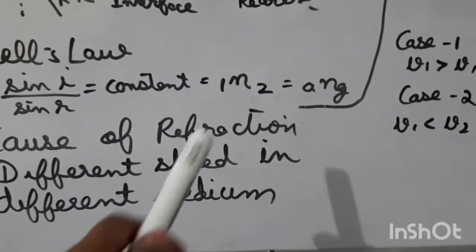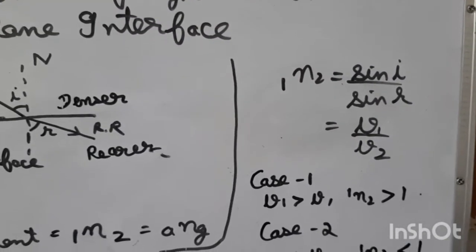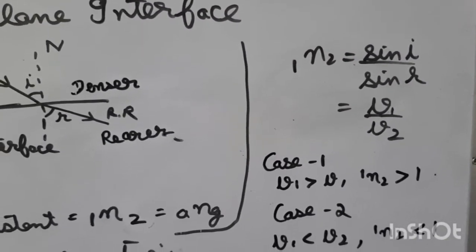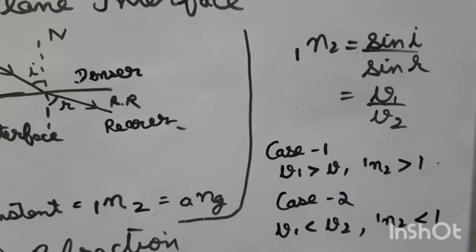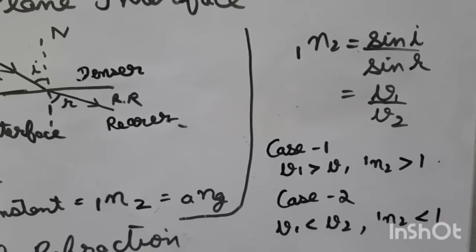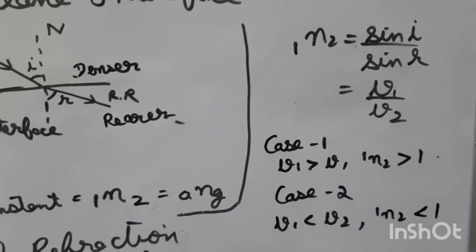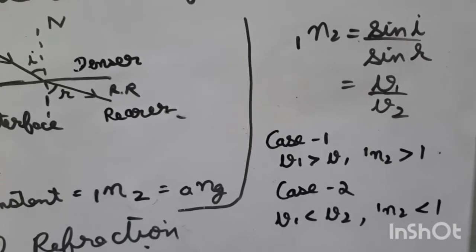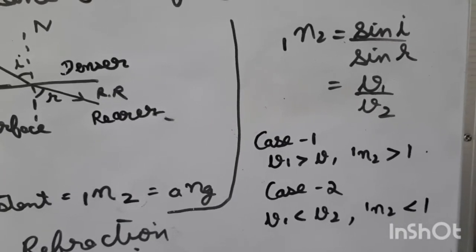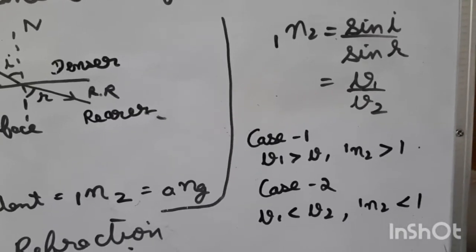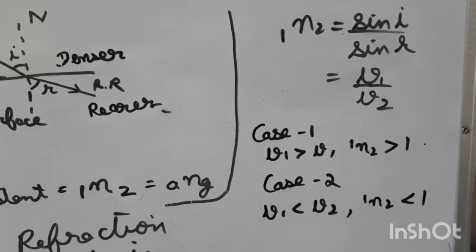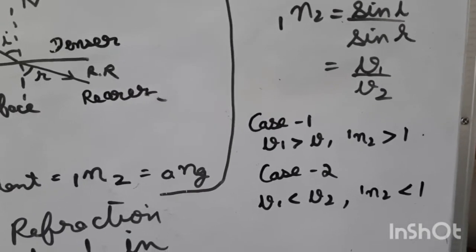Now from here we can also write that 1n2 is equal to sin i upon sin r, which is equal to V1 upon V2. That is, the refractive index is the ratio of the speed of light in medium 1 to the speed of light in medium 2. So here we have two cases.